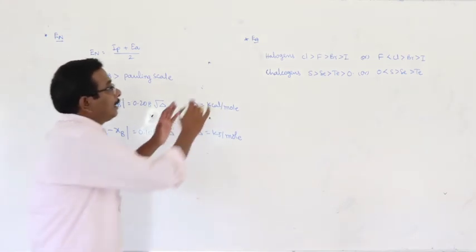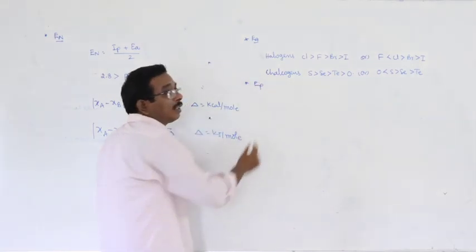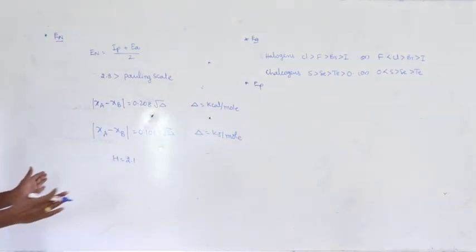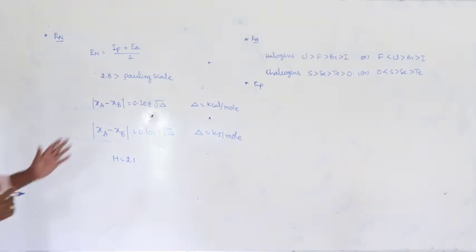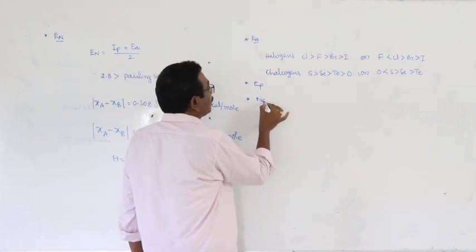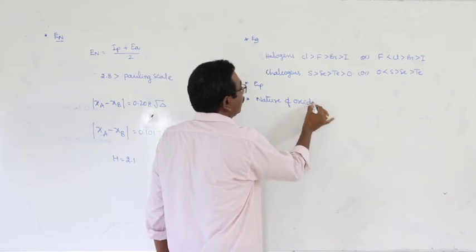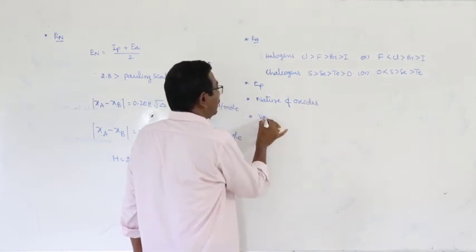Okay. This is about electron affinity. And next one, you have already come across the periodicity of all these. All these means periodic properties: electropositivity. And next, another important concept is the nature of oxides and valency.